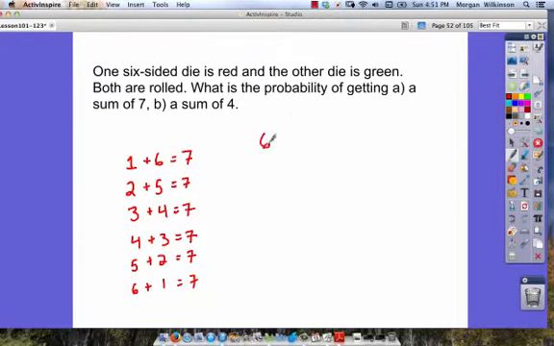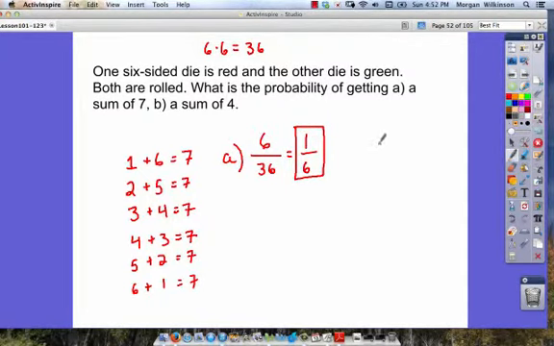So we're going to get 6 out of some number. In order to figure out the total number of possibilities, since we have two 6-sided dice, we need to multiply 6 times 6 to figure out the total number of possible outcomes. 6 times 6 is 36. So the chance of getting a sum of 7 is 6/36, which must be the same as 1/6. This is part A.